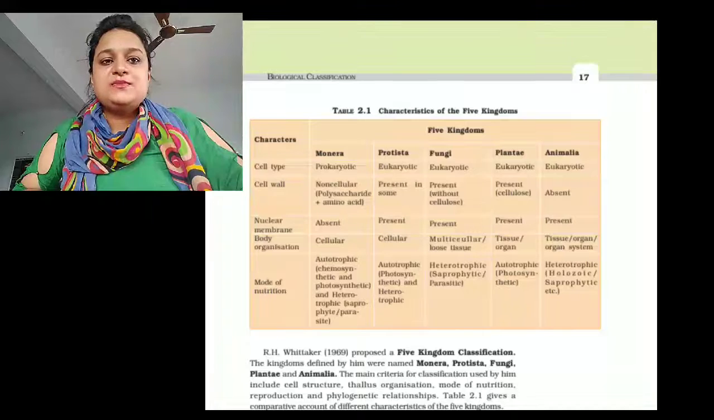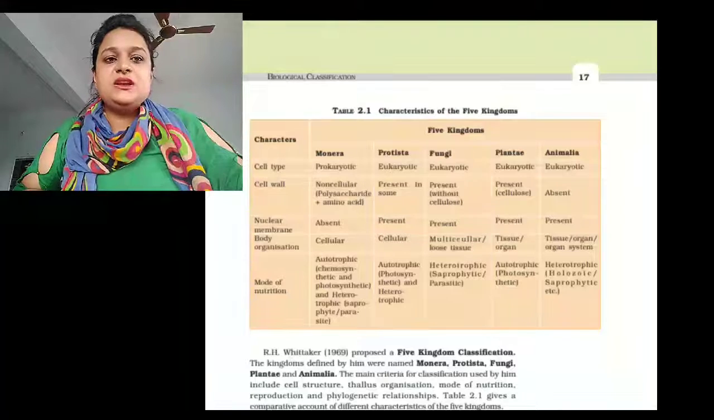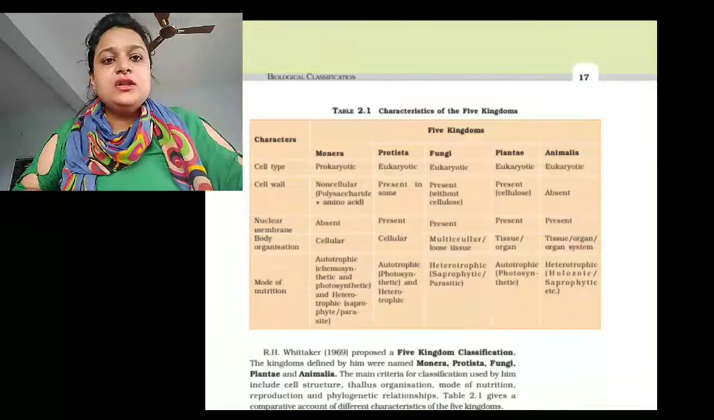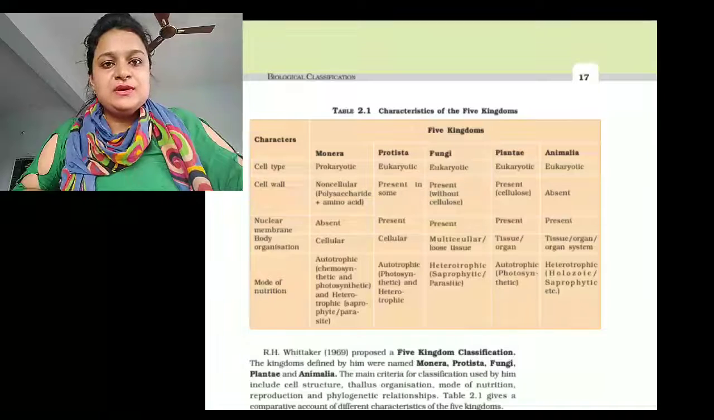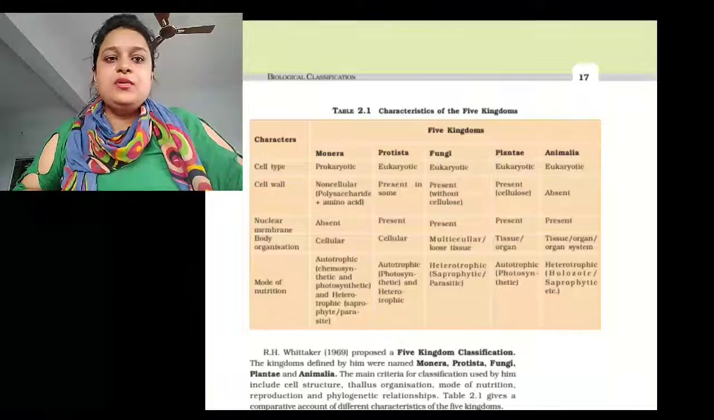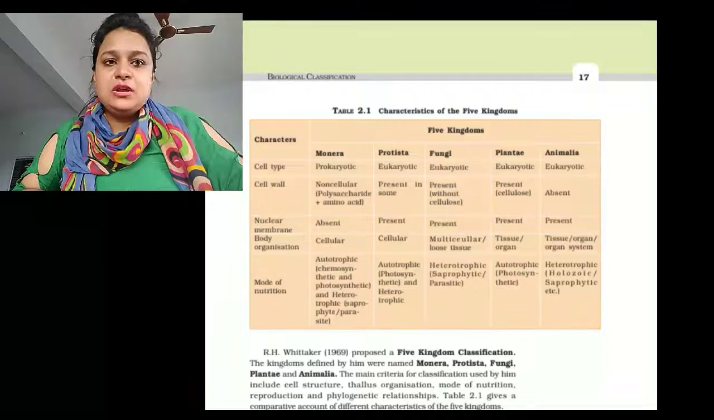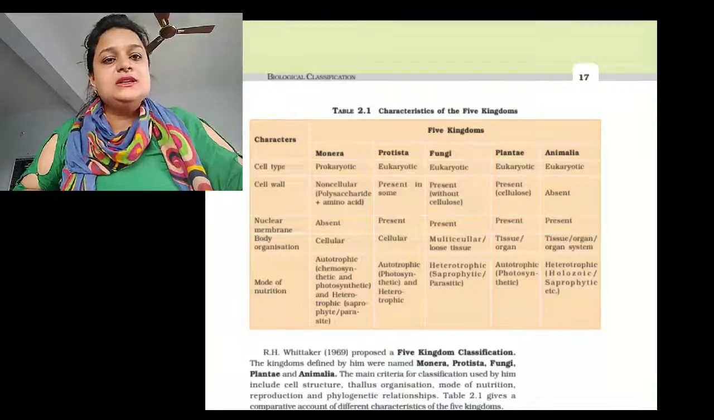Nuclear membrane is absent in Monera but present in Protista, Fungi, Plantae and Animalia. If we talk about body organization, generally Monera are cellular, that means their body is only made up of cell. Protista also show cellular body organization. Some fungi are multicellular or have lower tissues. Plantae are made up of tissues and organs. Animalia show tissue, organ and organ system.